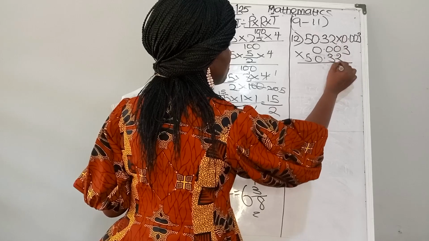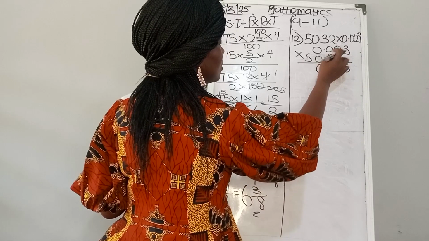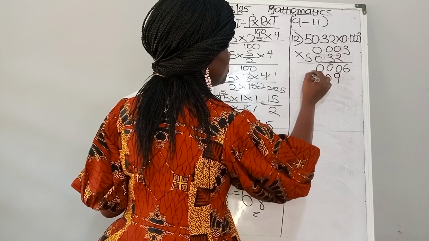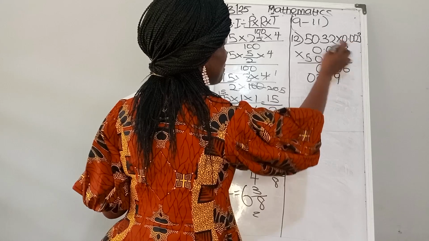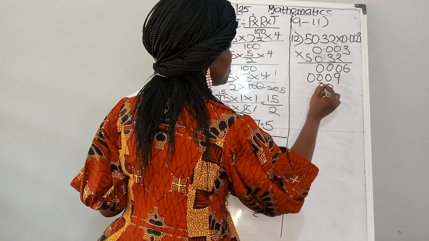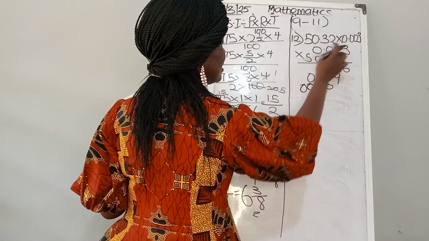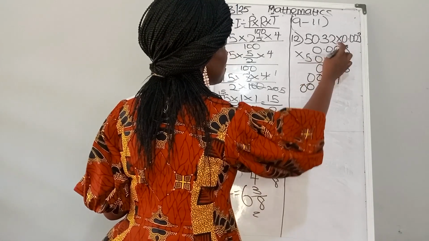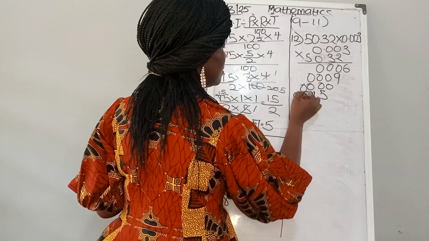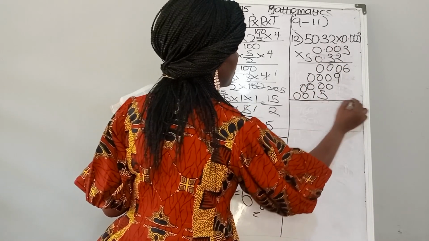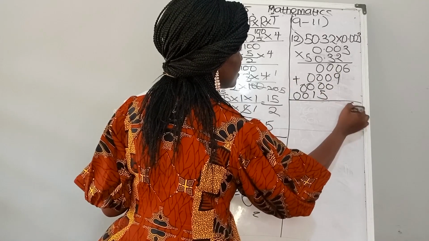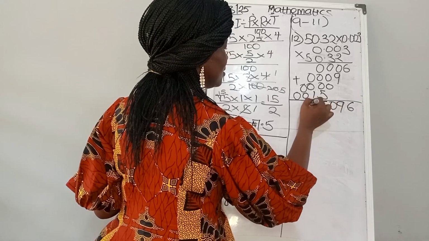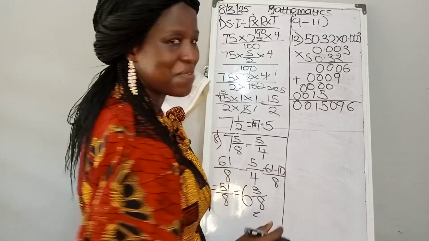3 multiplied by this, we have 6. Anything multiplied by 0 gives you 0. 3 multiplied by 3, that is 9. Anything multiplied by 0 gives you 0, so we are having 4 zeros. Then 3 multiplied by 5, that is 15. So we are adding it together: 6, 9, 0, 5, 1, 0, 0.